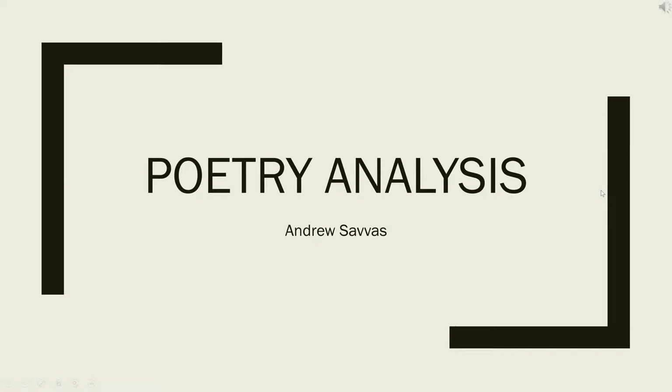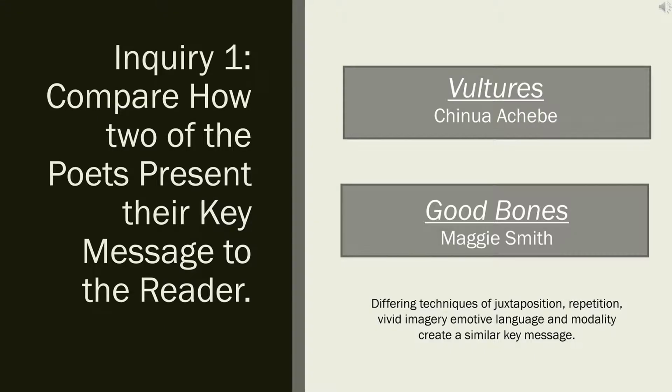In this poetry analysis, 5 different poems will be compared using 3 inquiry questions, which investigate the mood and messages of the poems, as well as how the reader is positioned to respond to them. The first inquiry questions how 2 of the poets present their key messages to the reader. For this, Vultures and Goodbones will be analysed.